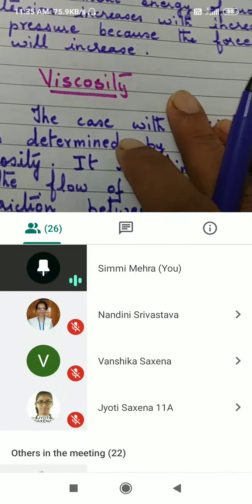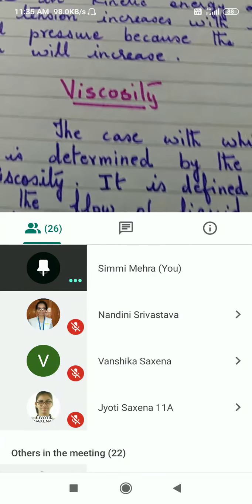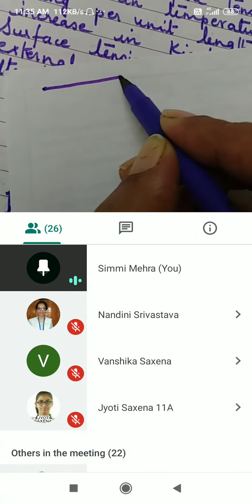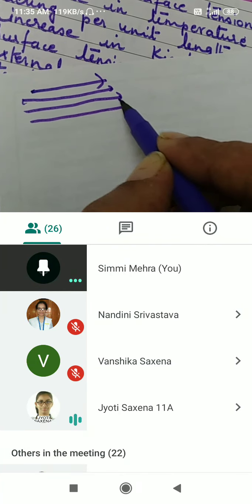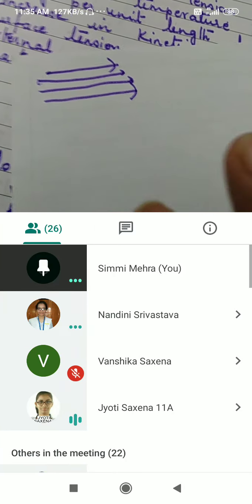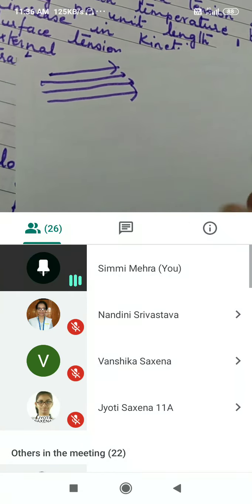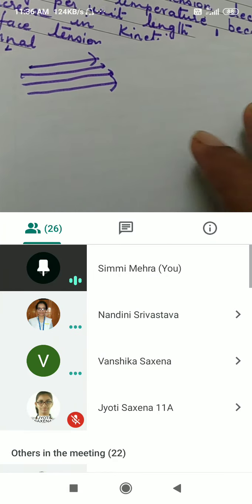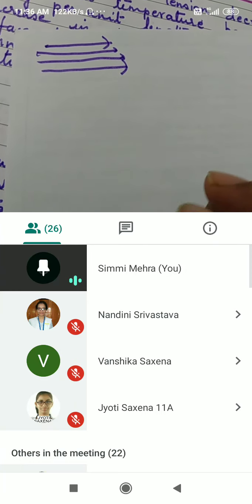Now, what is viscosity? See here, this is a liquid. Imagine the liquid to consist of various layers. Suppose you imagine honey, if you have seen it. If honey falls on the surface, it spreads slowly. We say honey is a viscous liquid. Viscous means thick, so it is going to flow slowly.